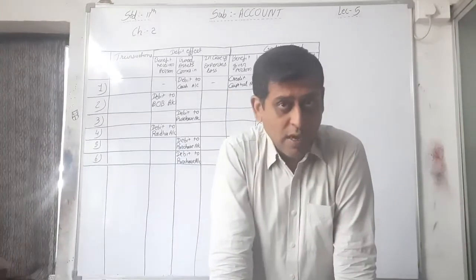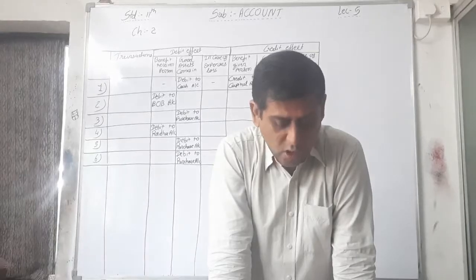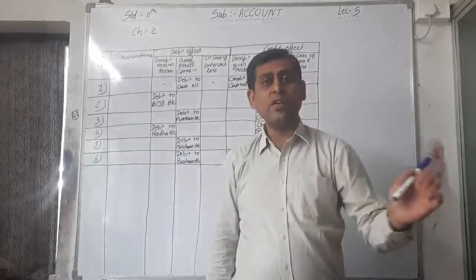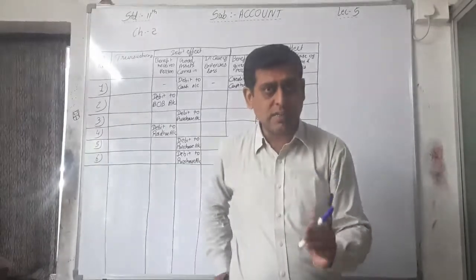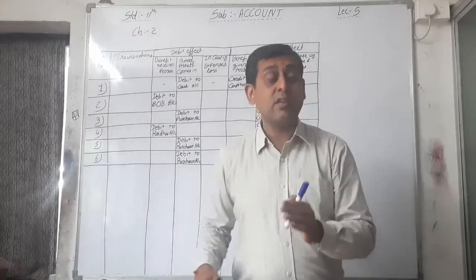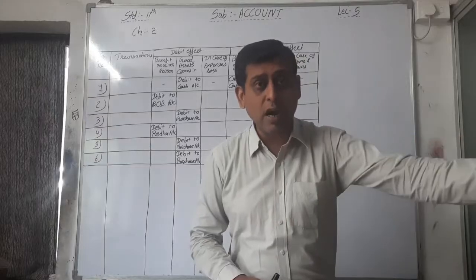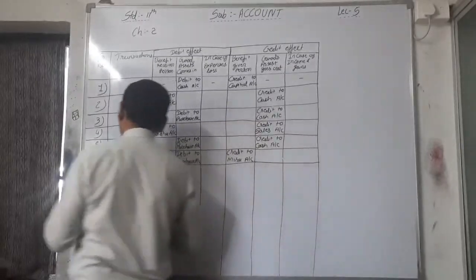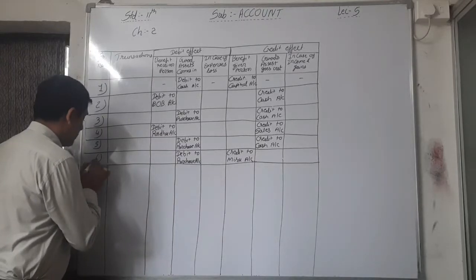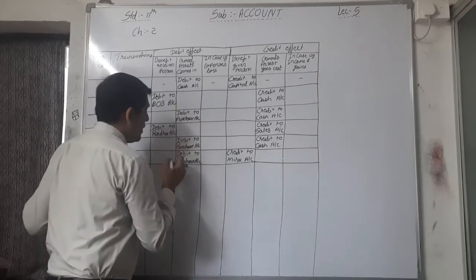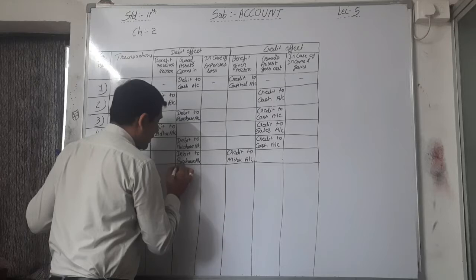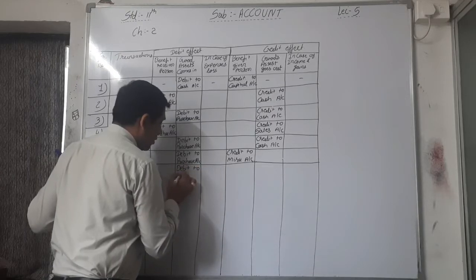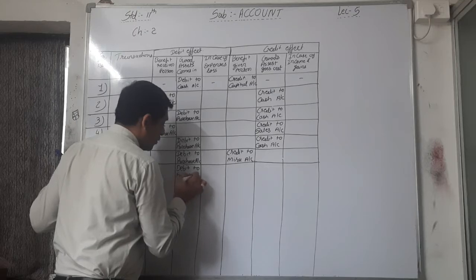So here we are purchasing the furniture of rupees 1,000, and you can say that furniture comes into the business, that is our asset, as well as here cash goes out from the business, that is also our asset. So here see, 7th point, what comes in, that is furniture, that is debited to furniture account, not purchase account.